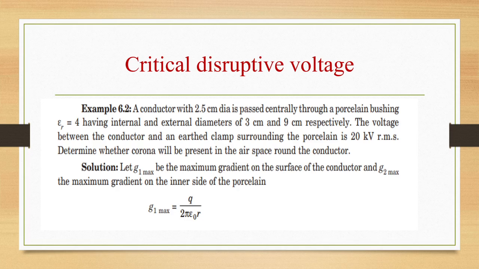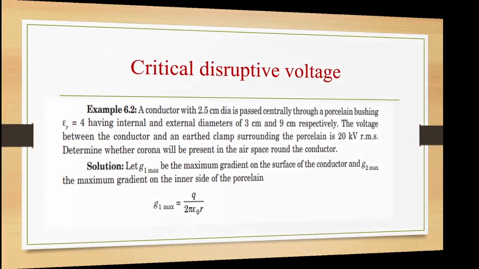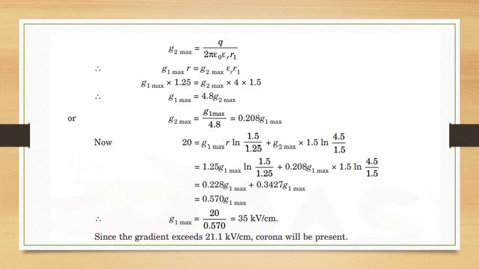Let G1 max be the maximum gradient on the surface of the conductor and G2 max the maximum gradient on the inner side of the porcelain. G1 max is given as Q by 2 pi epsilon naught R and G2 max is given as Q by 2 pi epsilon naught epsilon R R1. G1 max R is equal to G2 max epsilon R into R1. So G1 max we are going to get as 4.8 G2 max, or G2 max is G1 max by 4.8.